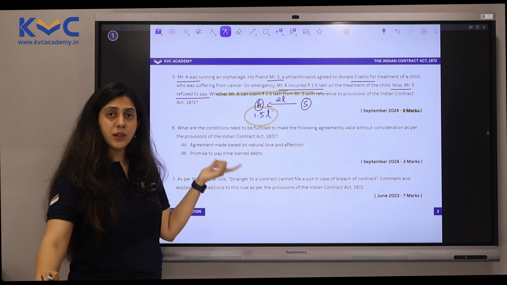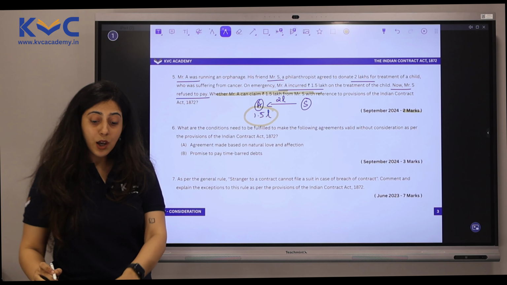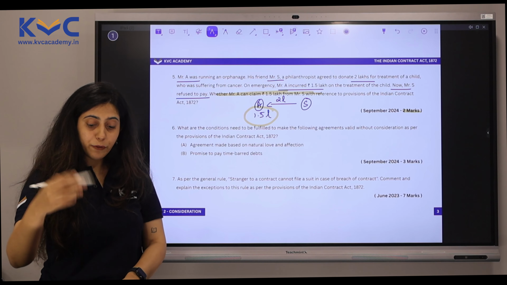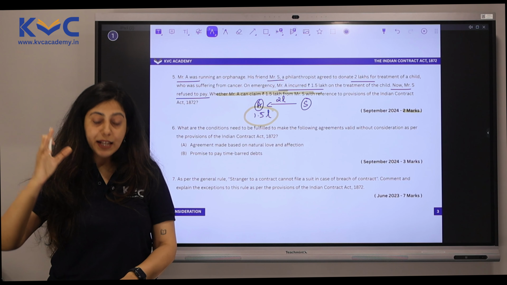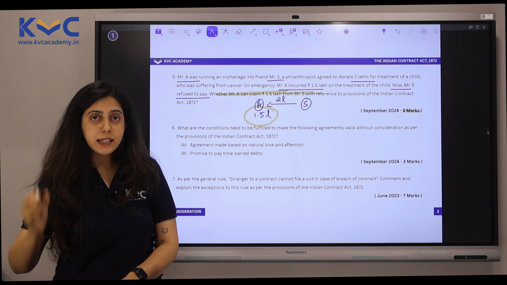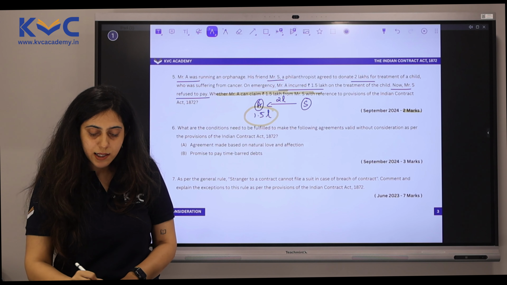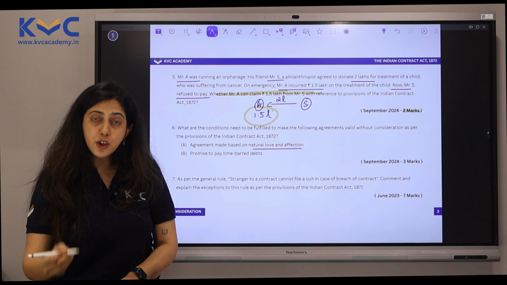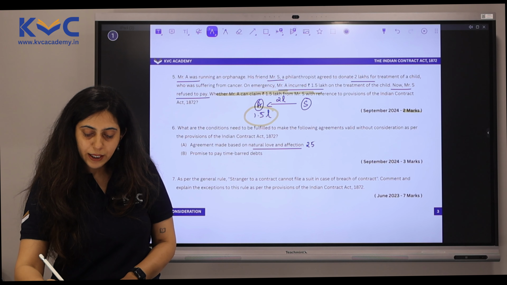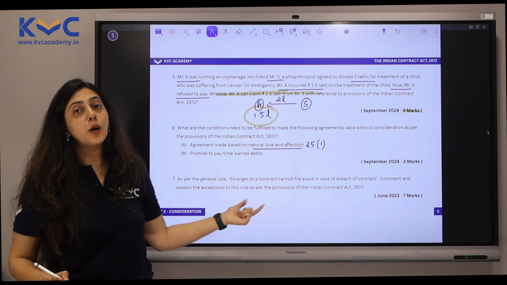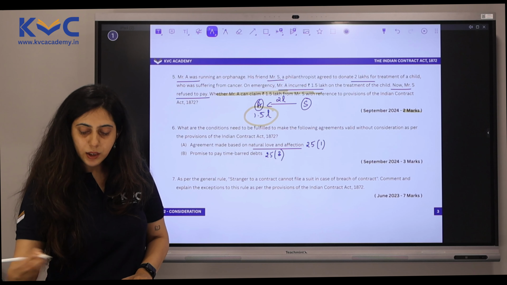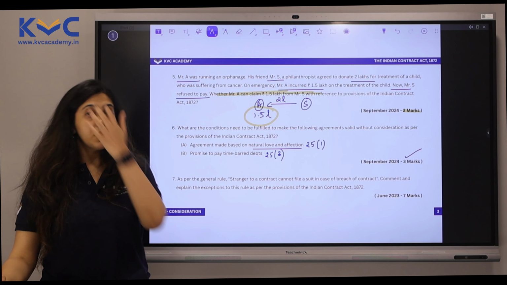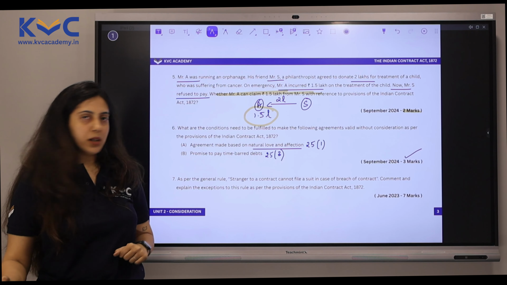Next, we have a question which is repeated. Question 6. We just saw this. What are the conditions that need to be fulfilled to make the following agreements valid without consideration as per the provisions of the Indian Contract Act 1872? The first one again is agreements based on natural love and affection, which is section 25 subsection 1, and promise to pay time-barred debts, which is section 25 subsection 3. Again, September 2024, just for 3 marks.